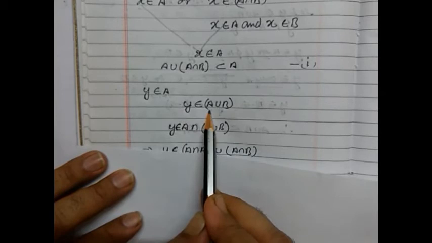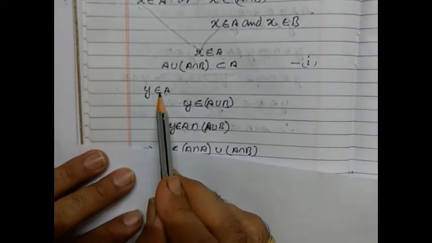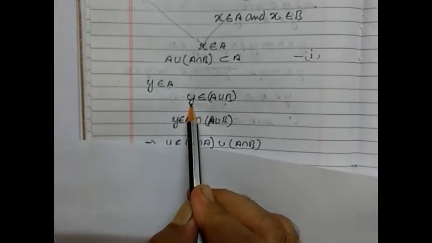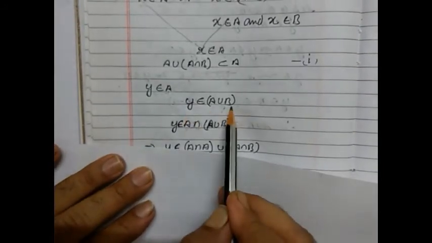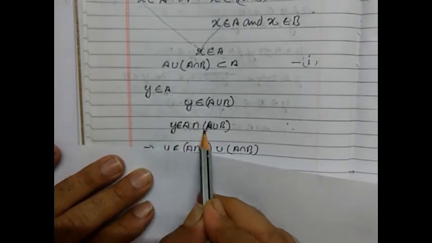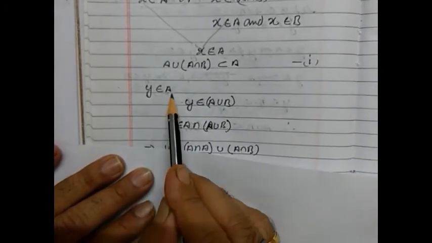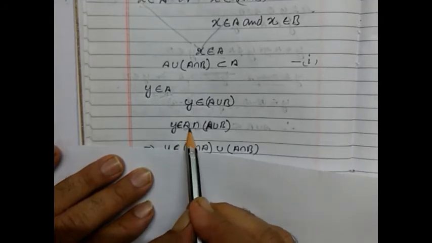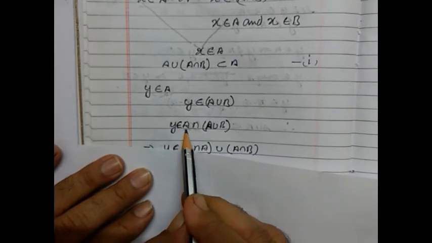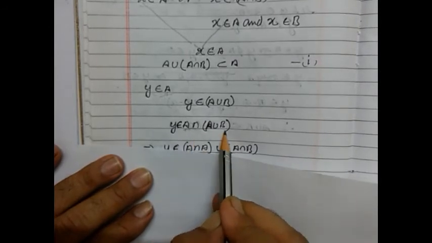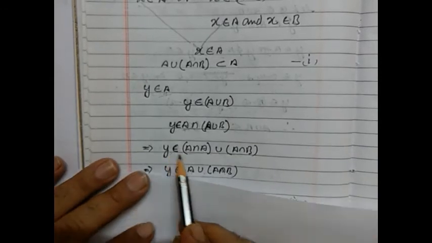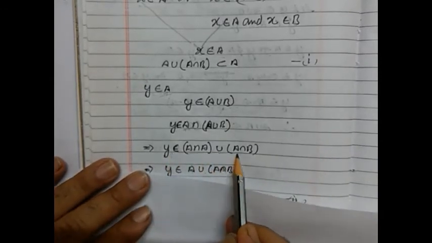So if an element of A is there, y will also belong to A union B. Then we can say that y belongs to A intersection (A union B). So here we have taken A. So y will belong to all those elements which are common to A as well as A union B. So here we can say y belongs to A intersection (A union (A intersection B)).